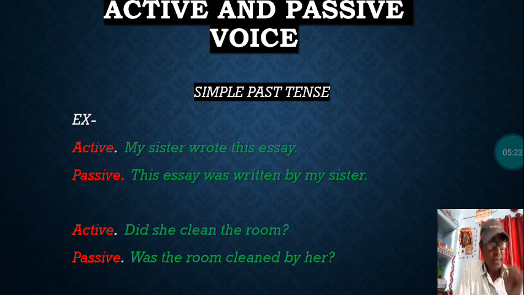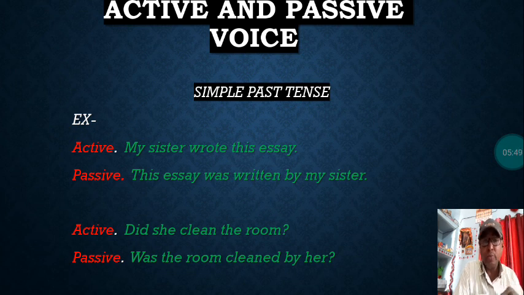The sentence that is active is interrogative, and so in passive too it is changed into interrogative form only. As if it is negative, the passive remains negative. So if it is interrogative, you have to check that the sentence you have changed into passive is interrogative or not.